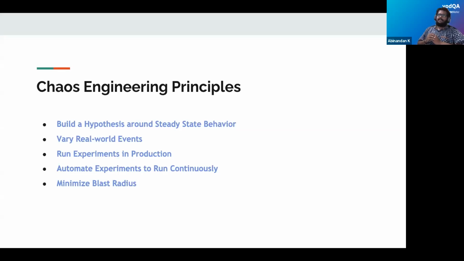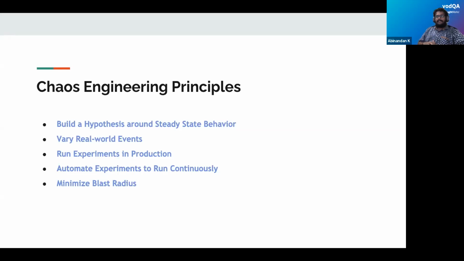The second principle chaos engineering recommends is varying real-world events. As a QA, we'll most probably be focusing on functional testing, performance, automation, etc. But it's very important for us to introduce deliberate failures in our architecture and system, varying the real-world events, and verify the behavior.